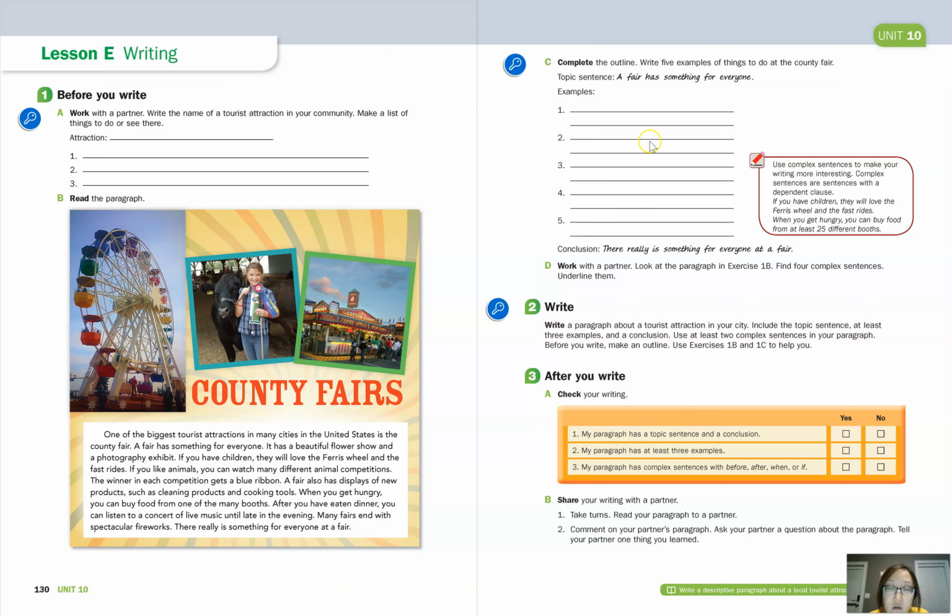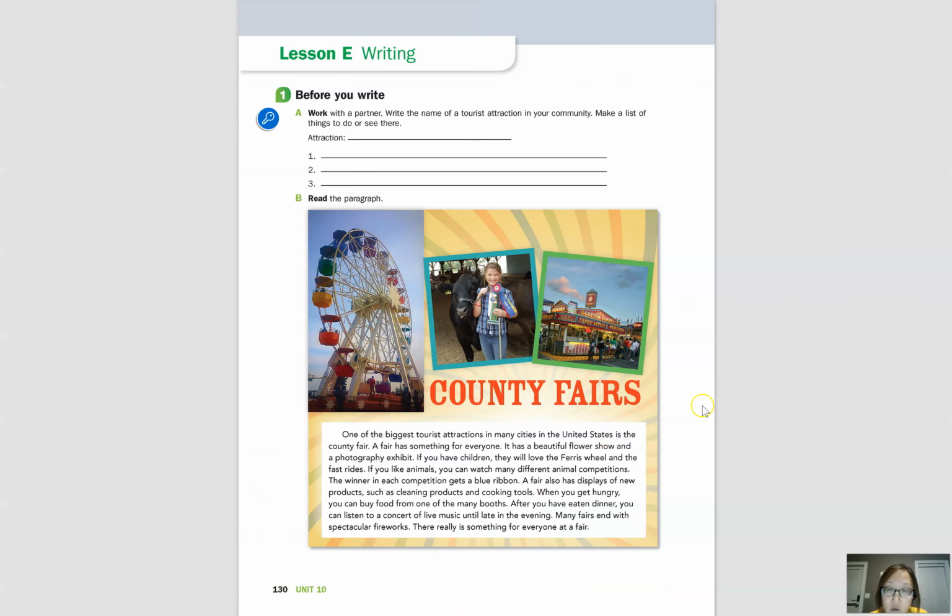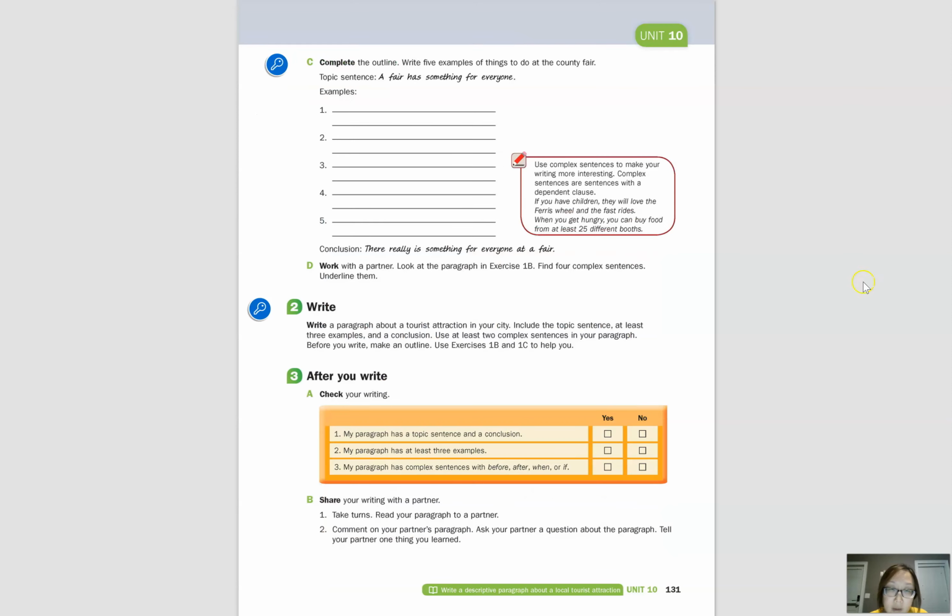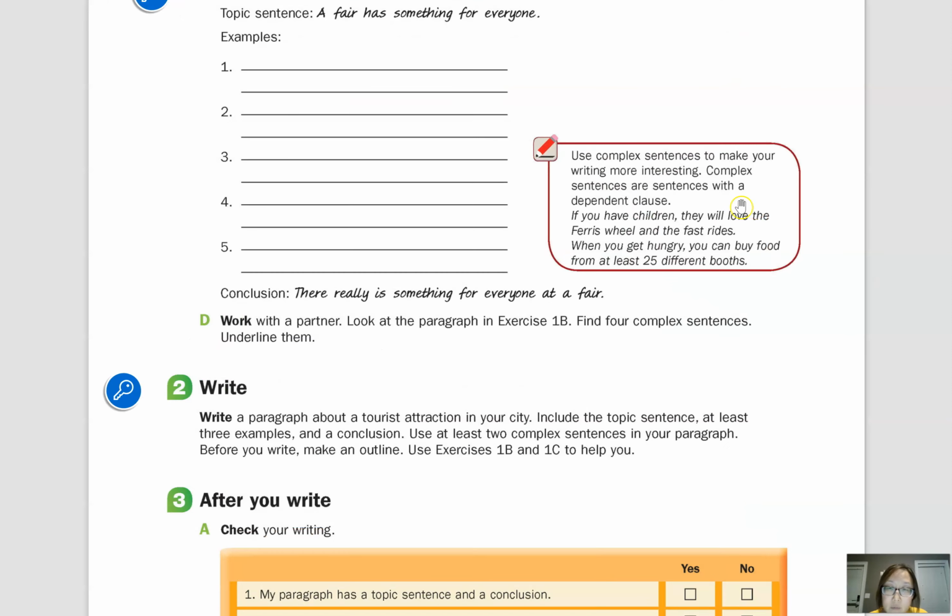Okay, so now I want you to look at exercise C, but before we actually do exercise C, take a look at the red box or red outlined box here, and you can see that it says use complex sentences to make your writing more interesting. Okay, actually, you know what? I'm sorry. Let me go back to the one-page format. Okay, so I can zoom in.